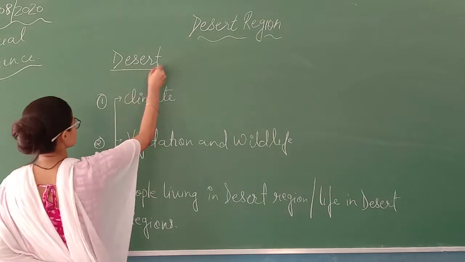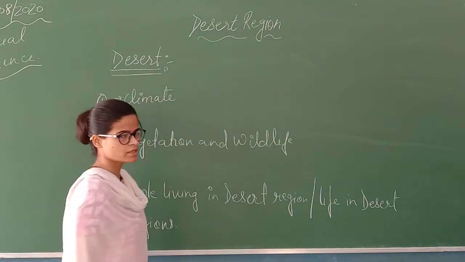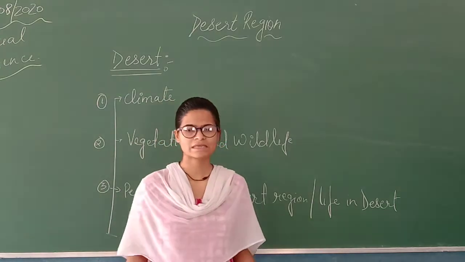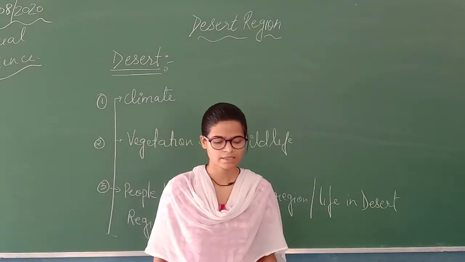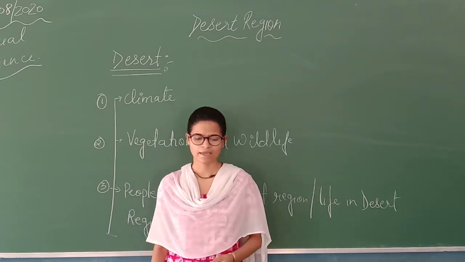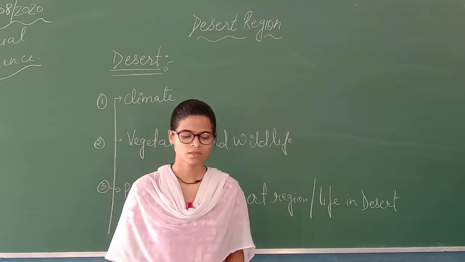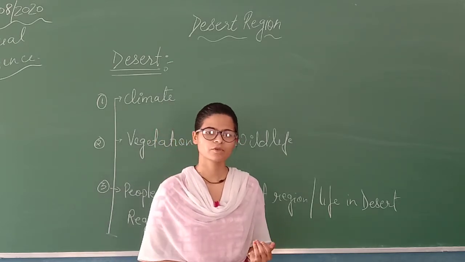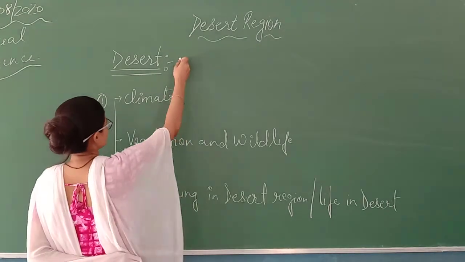So my dear students, as you all know, what are deserts? Deserts are very large sandy landforms, or you can say desert is a large area of land that has very little rainfall and very few plants. Okay. What is desert?